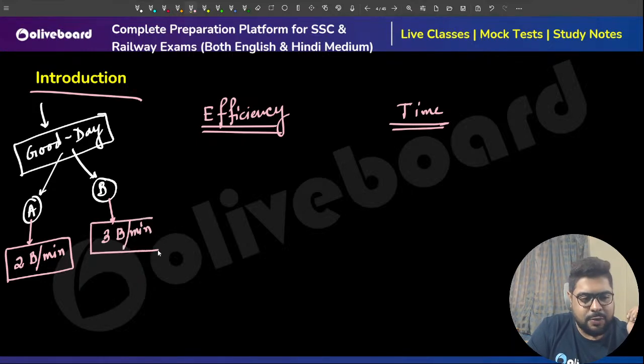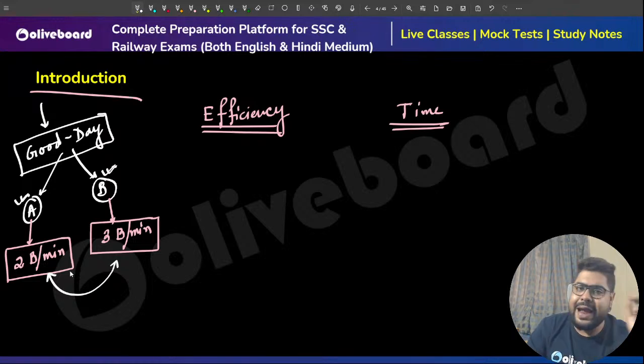Now again, please understand this. A is eating 2 biscuits per minute, B can eat 3 biscuits per minute. This is what we call efficiency, meaning the rate at which they are doing the work. Here what is the work? Here the particular work is eating. So this is the rate at which they can eat the biscuits. That will be your efficiency in this particular case. That is what is called efficiency.